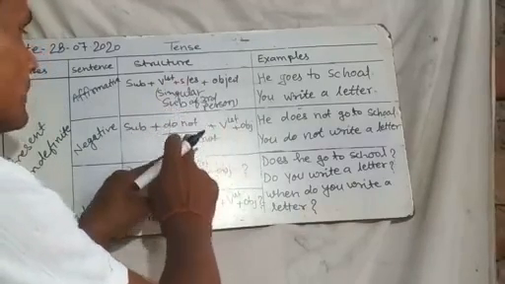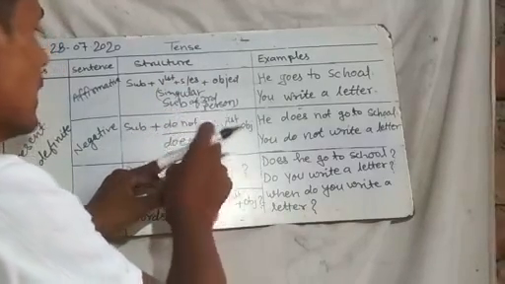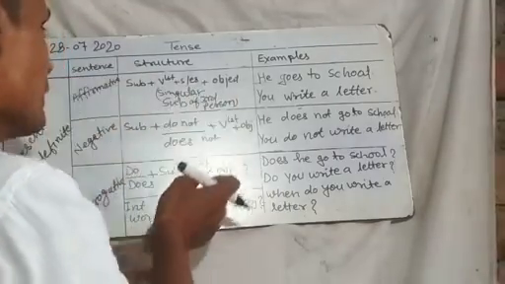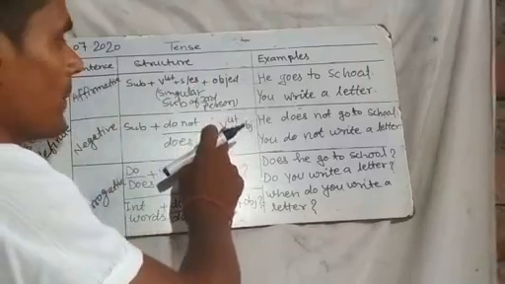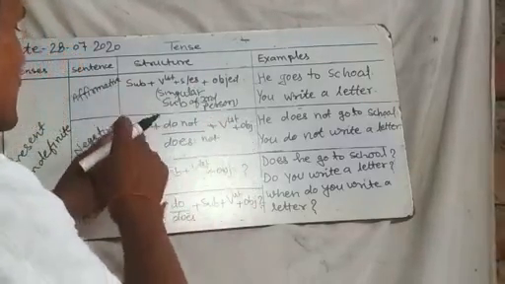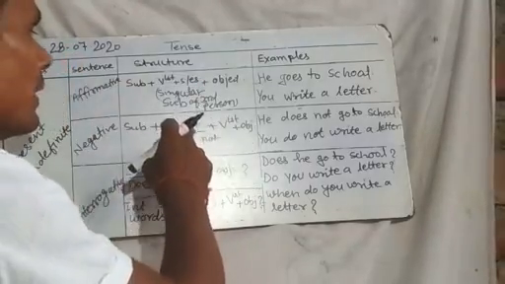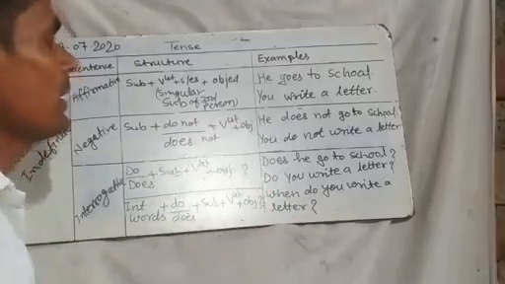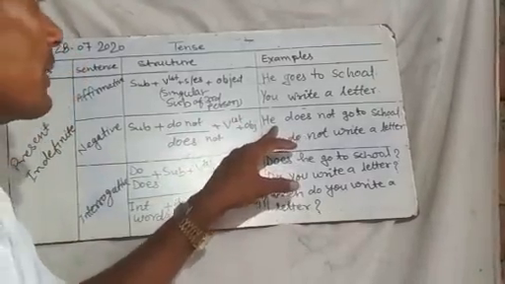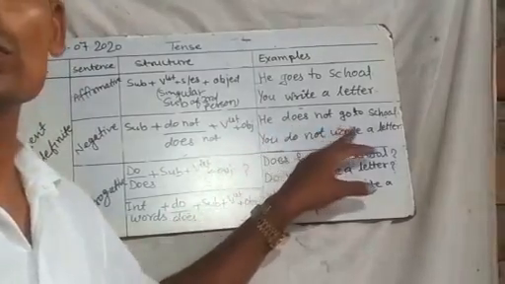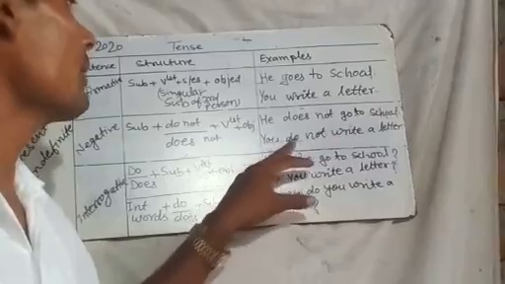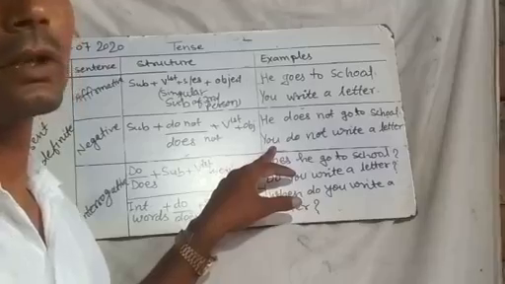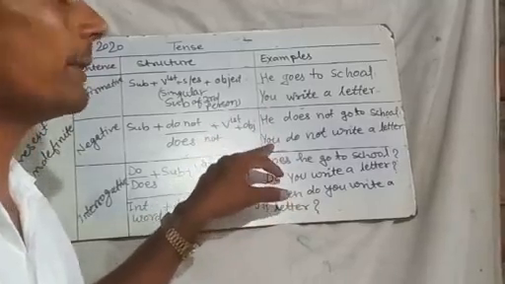With other subjects we use only do not, and with both we use the first form of the main verb. So we can say: subject, helping verb do not or does not, first form of the main verb, and object. Examples are also given: He does not go to school, and another, You do not write a letter. Here both examples are given.